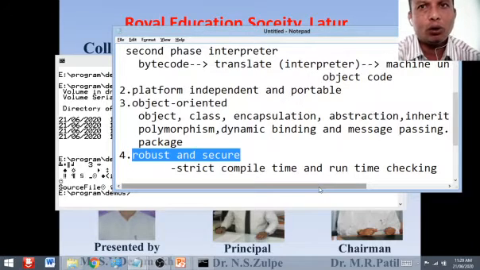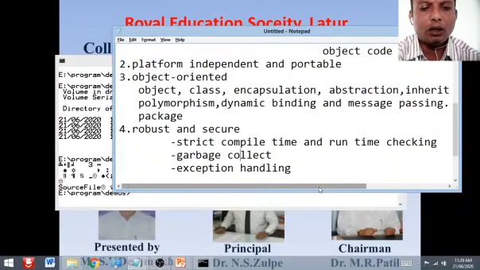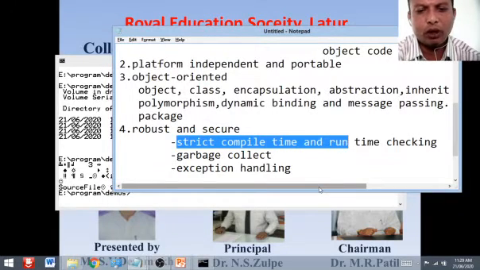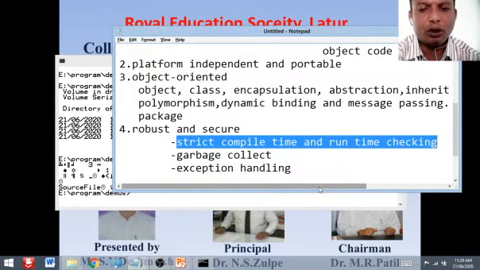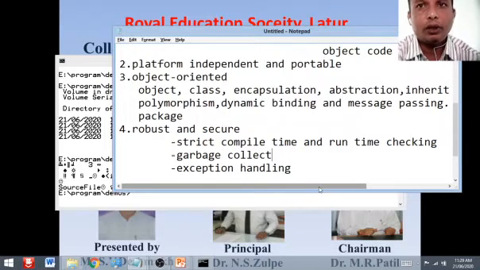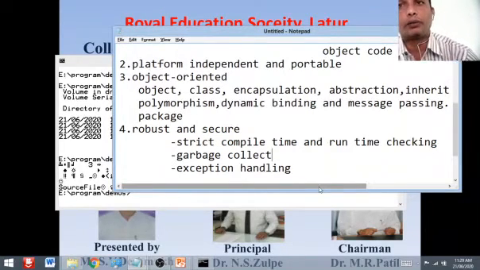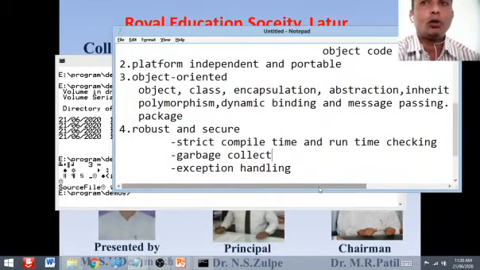Why is it robust? It is a strong language. Why? Because it has strict compile-time and runtime checking. Whenever you compile, as well as at the time of execution, it will strictly check everything. So Java is a robust language. It provides many safeguards to ensure reliable code.